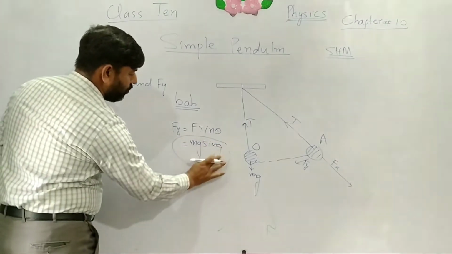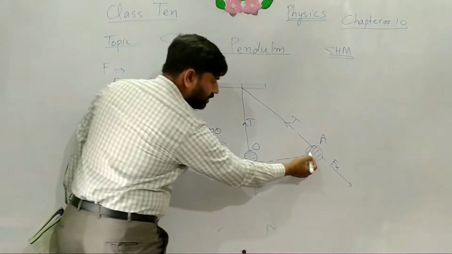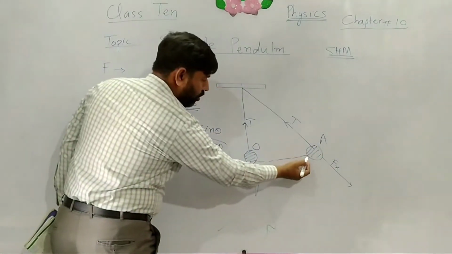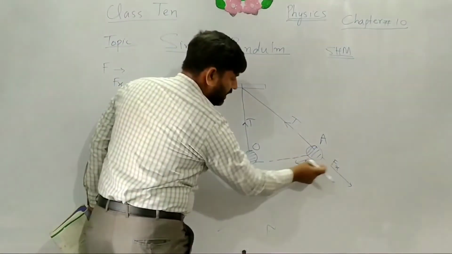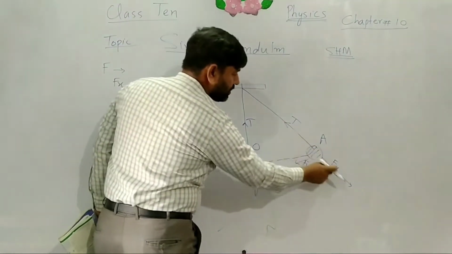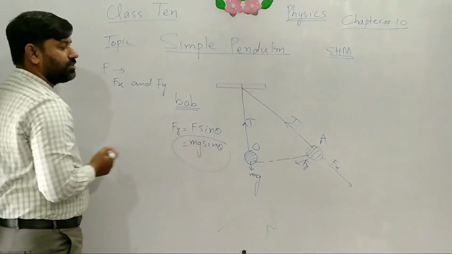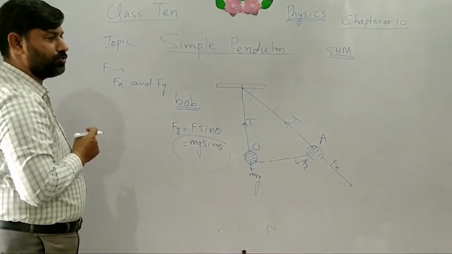This is the force that is responsible for its motion, and this force will move the ball toward the position O. We can say that three forces are acting on the ball and two forces cancel each other, and the net force is only Fy, equal to mg sin theta. This force is responsible for the motion of the ball toward the mean position.